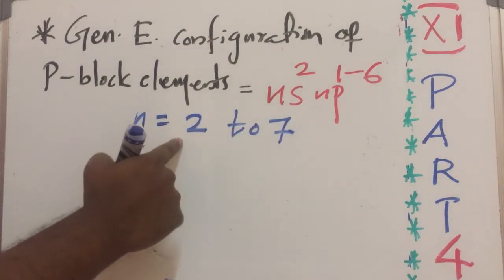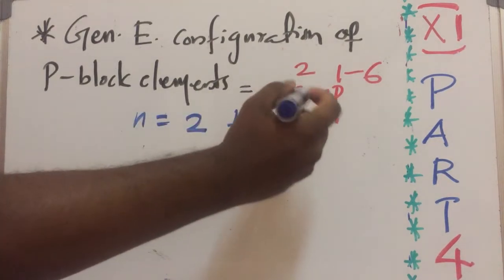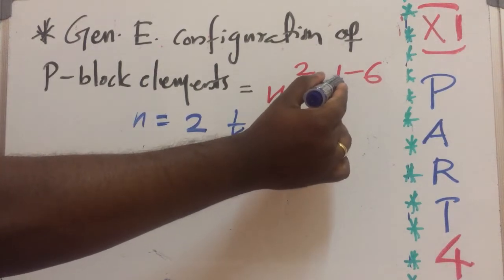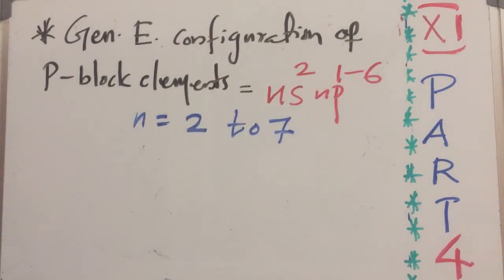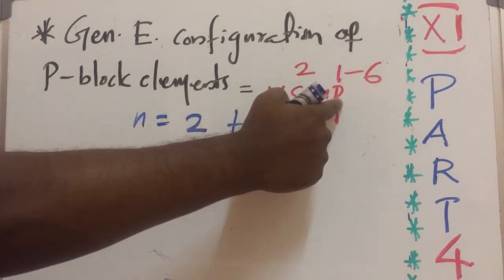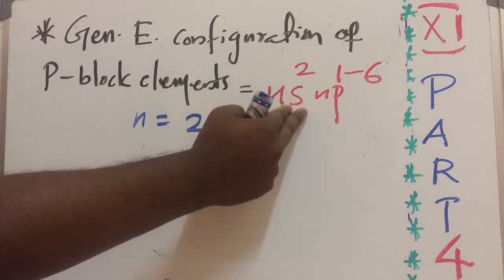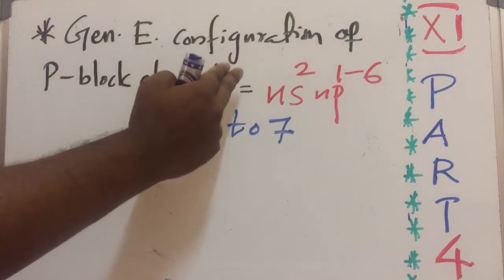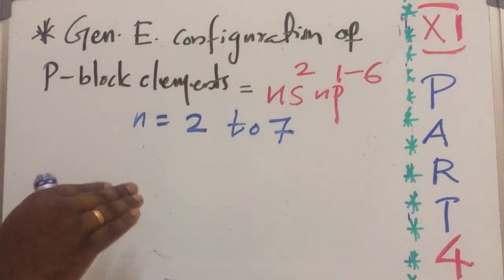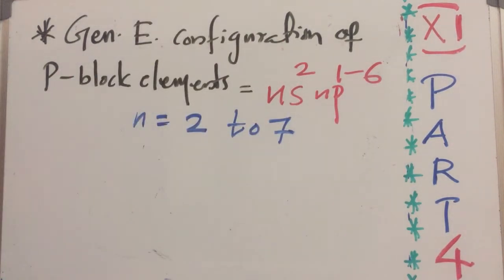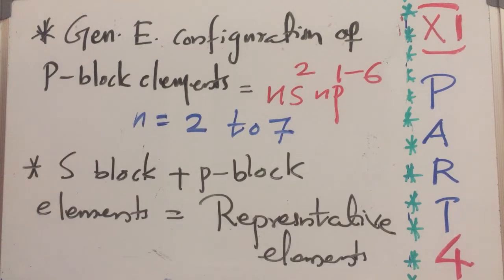So n starts from 2 to 7, and p electrons vary from 1 to 6, not 1 to 7, because p can accommodate a maximum of 6 electrons. So this is a general electronic configuration. Okay.